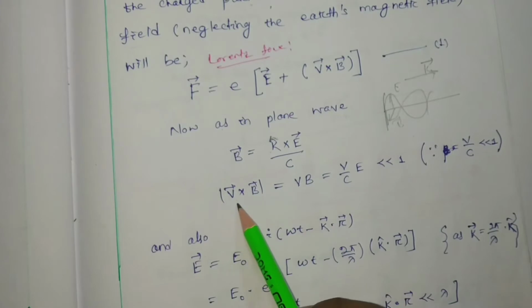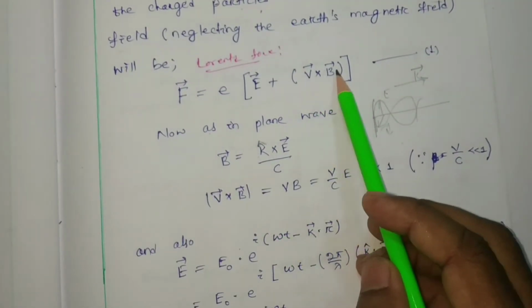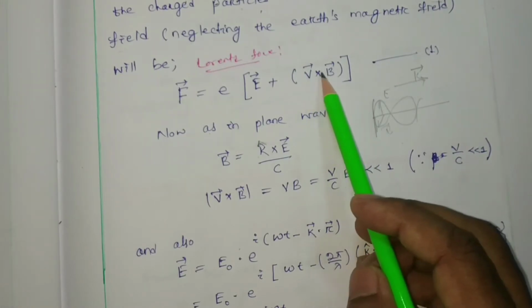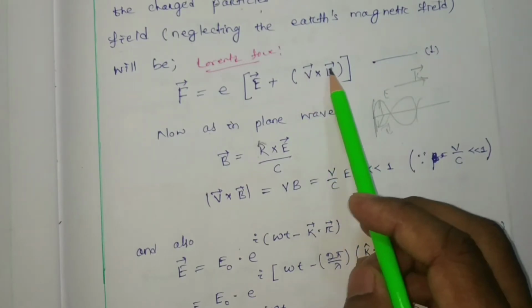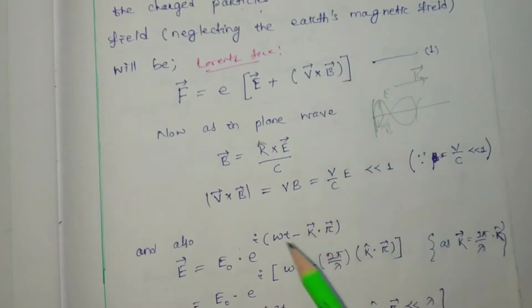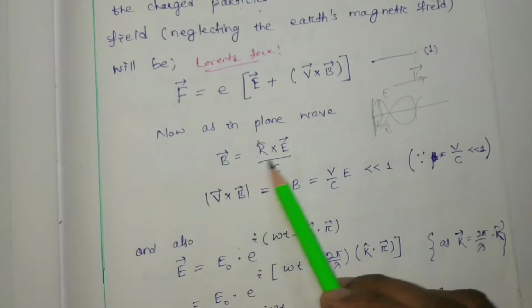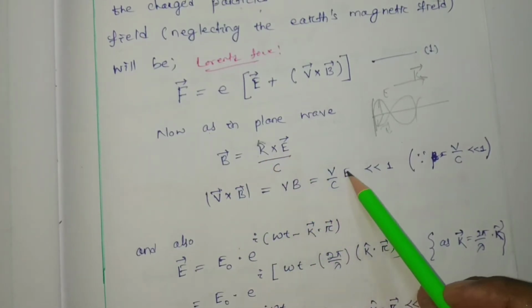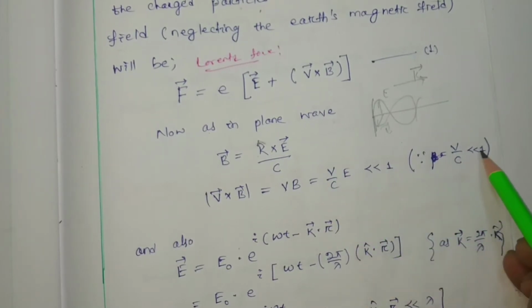So V cross B will be written as, if we consider V and B orthogonal to each other, V cross B will be VB, and here B can be written as E by C. K and E are perpendicular, so E by C is much less than 1, because B by C is less than 1.